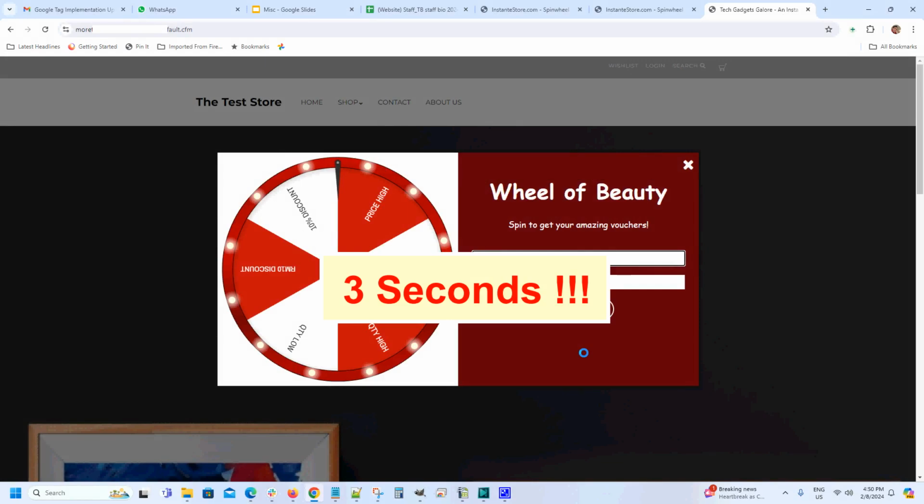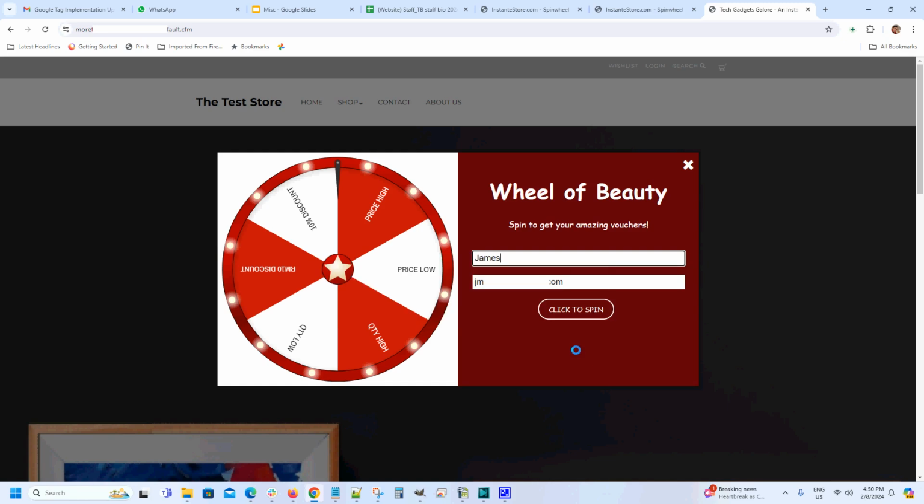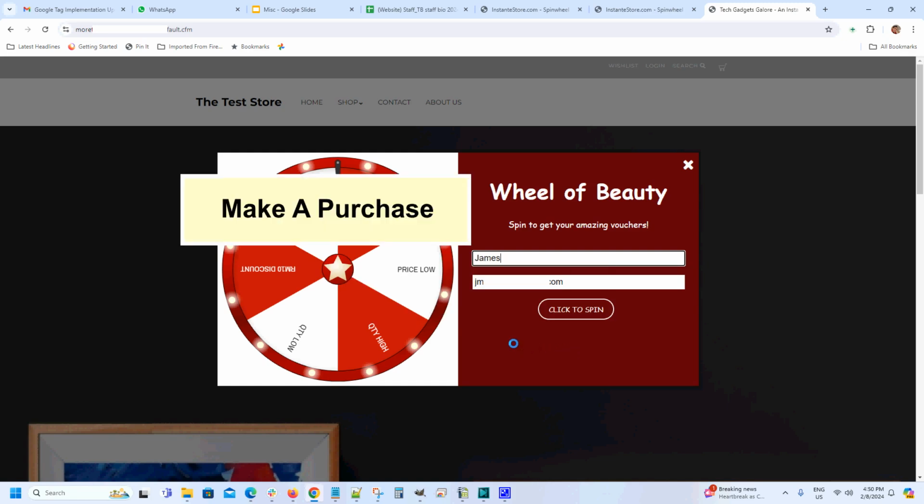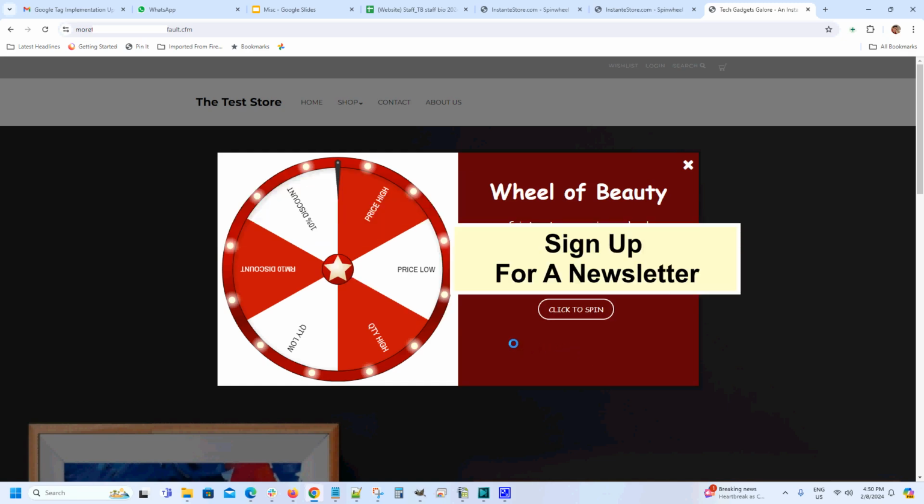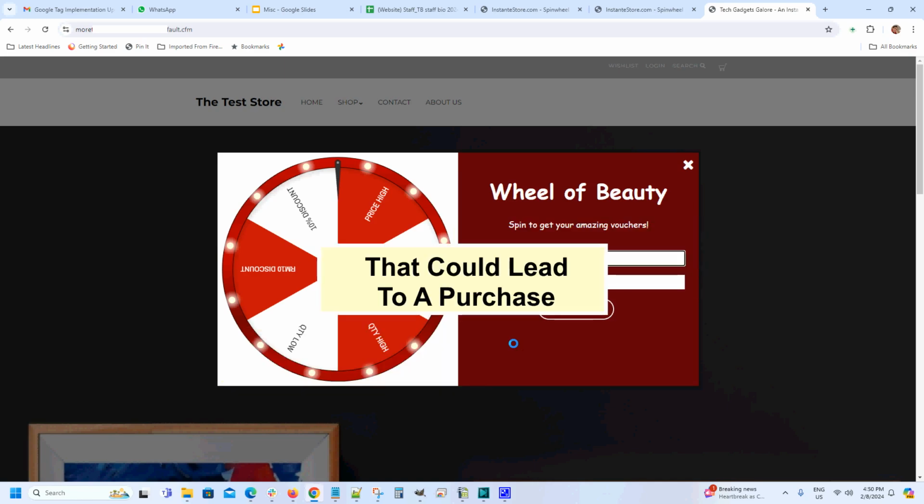You have 3 seconds to get the attention of visitors as soon as they land on the store. Then you've got to get them to either make a purchase, sign up for a newsletter, or play a game that could lead to a purchase.